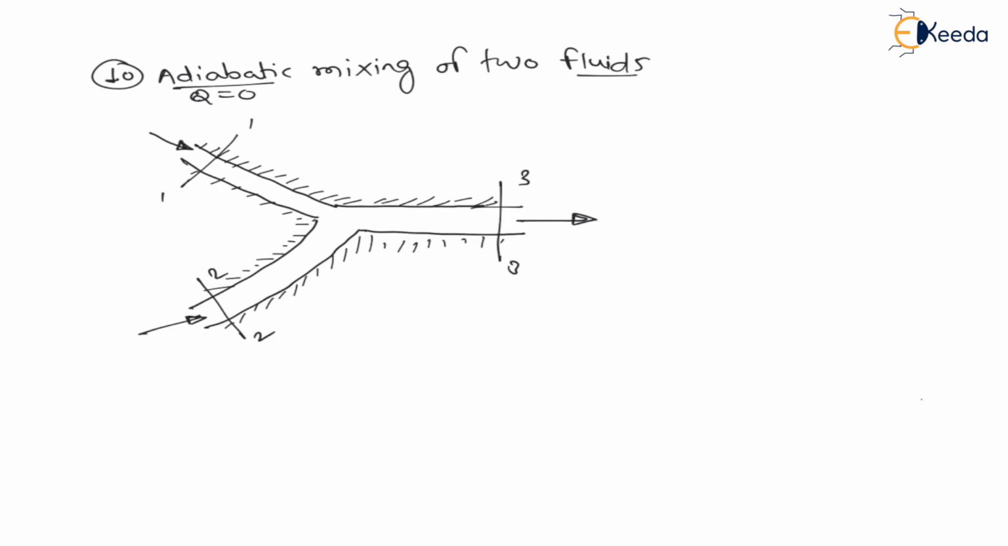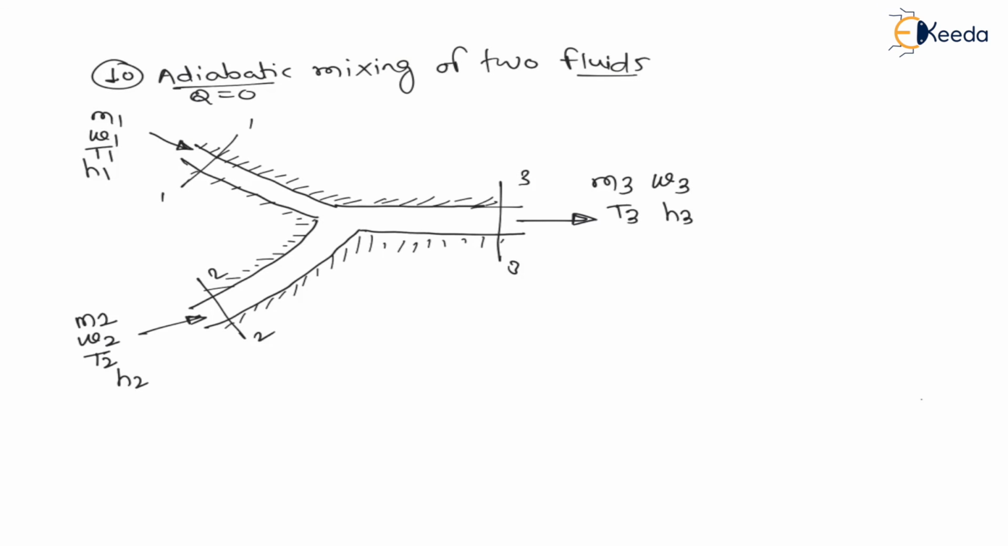Now let us say at inlet 1 the moist air is entering the system. The moist air will have mass m1, specific humidity omega 1, temperature T1, that is dry bulb temperature, and enthalpy H1. From 2 another stream of moist air is entering. As it is moist air, it will have mass m2, specific humidity omega 2, dry bulb temperature T2, and enthalpy H2, and they are mixing together, and from 3 they will come out. So from 3, let us say mass m3 is coming out, with specific humidity omega 3, with temperature T3, and with